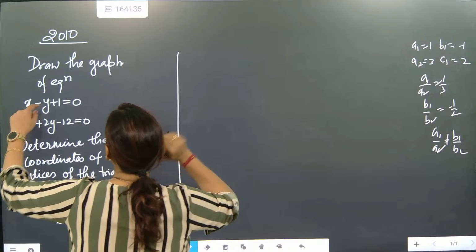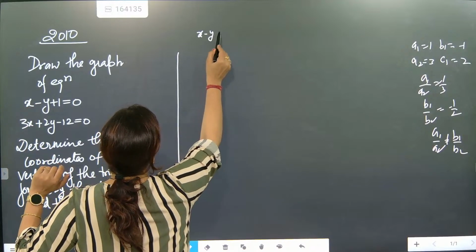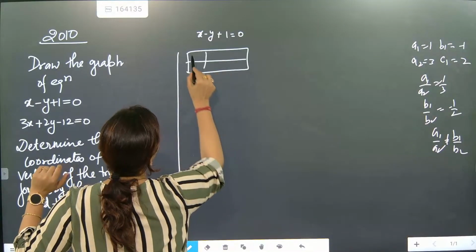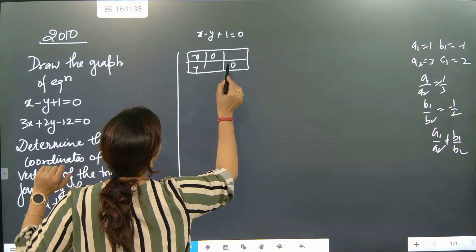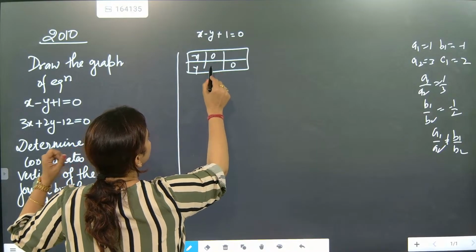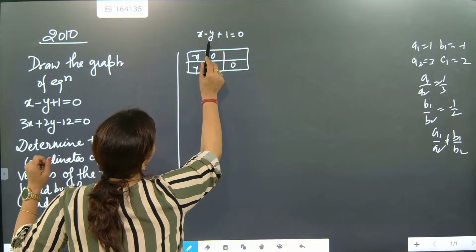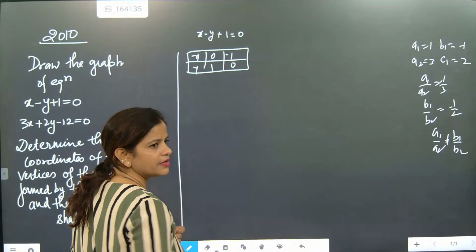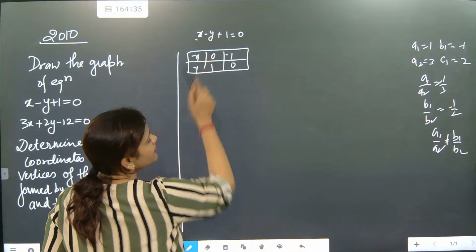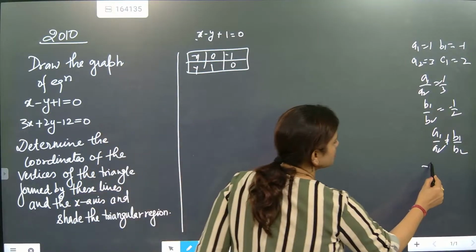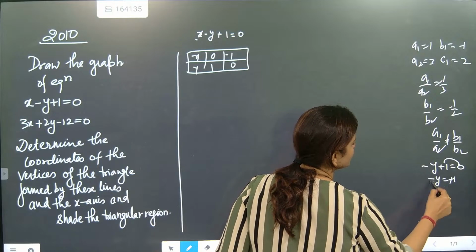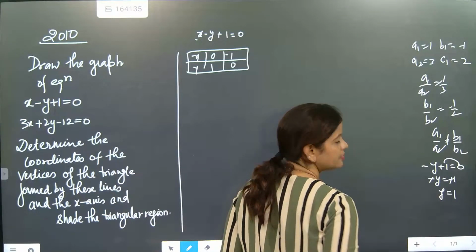So first we will draw the line. How to draw the line? x minus y plus 1 equal to 0. We will make one box and write x, y, x0, y0. When x is 0, what is the value of y? y is equal to 1. When y is equal to 0, x is equal to minus 1. Got it? When x is 0, put it here. What is the value of y coming? Minus y plus 1 equal to 0, shift this, y is equal to 1. Understood?